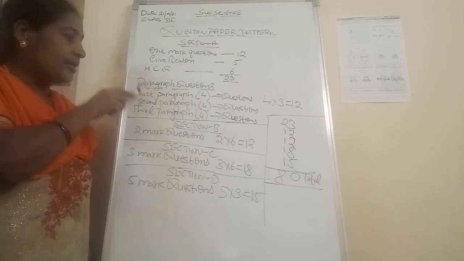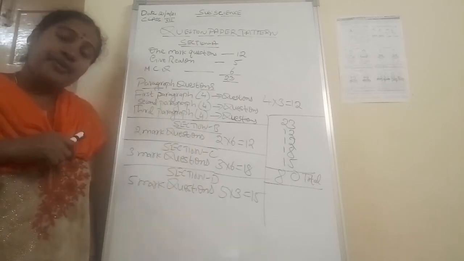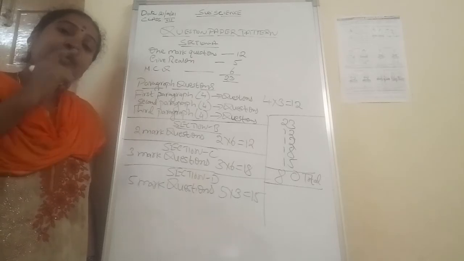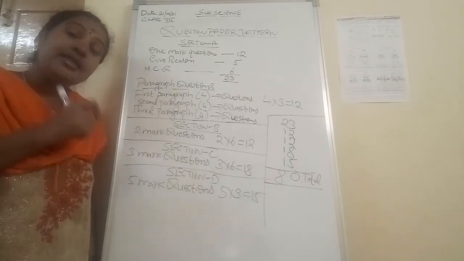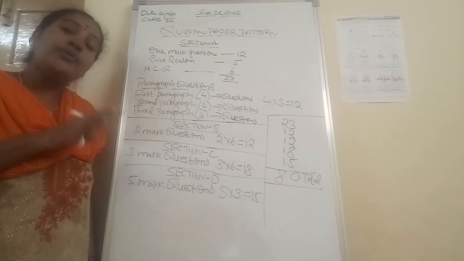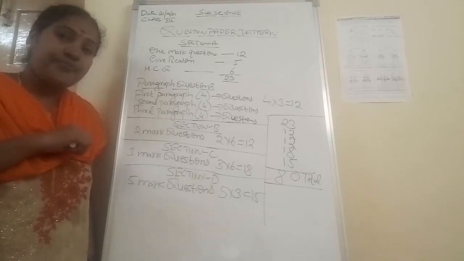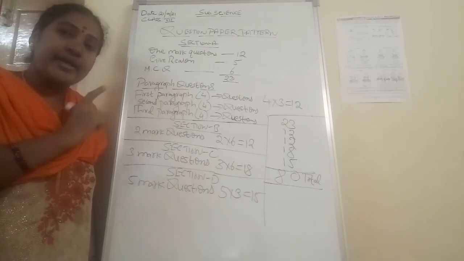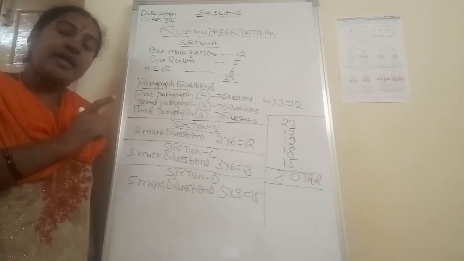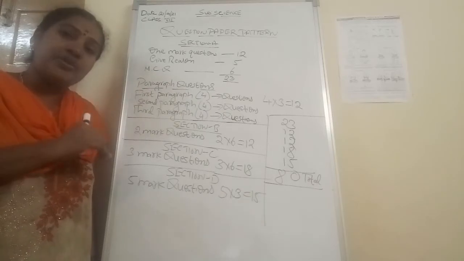Now, in that another type will be there, that is paragraph questions. Paragraph questions means they are giving 1 paragraph, children. In that paragraph, sub questions will be there.